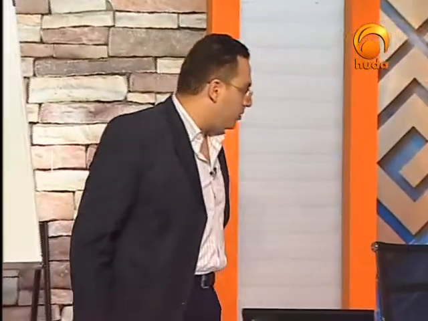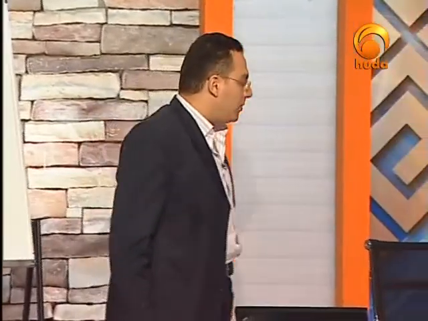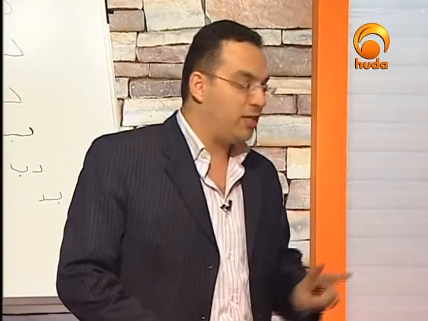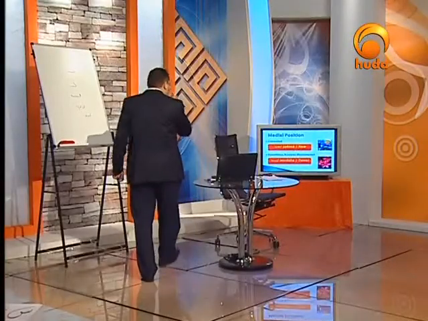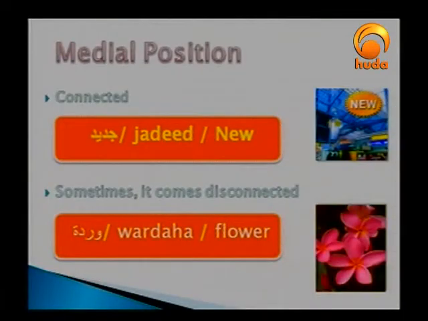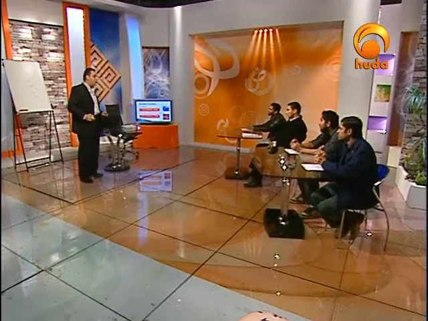Let me move on to the medial position. Can you see that? Initial position is always disconnected, but in the medial position we have two cases: the first one, which is connected, and the second one, which is disconnected. Here in the connected form, like jadid or gadid, can you pronounce it? Gadid. I want to hear all your voices, please. Gadid. Right, exactly. Sometimes you can say ja, sometimes ga, and it depends on where you are from, but it will be the same sound.